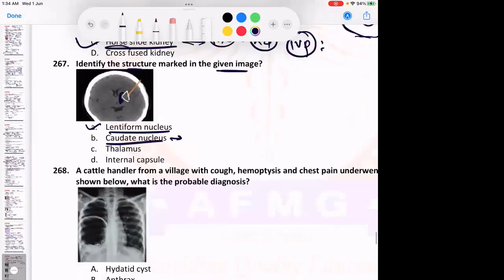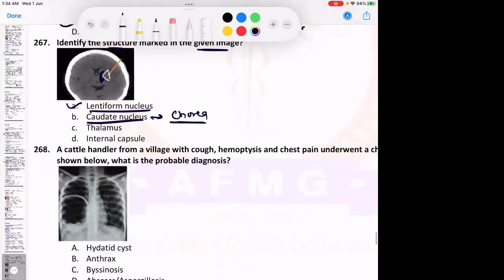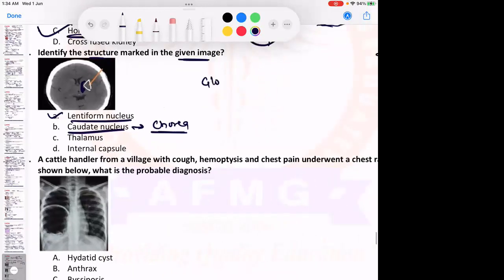And caudate nucleus damage causes chorea in a patient, whereas damage to globus pallidus causes athetosis.